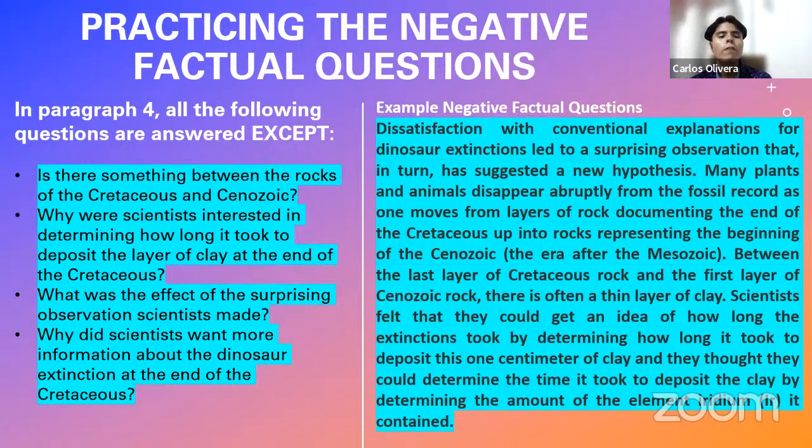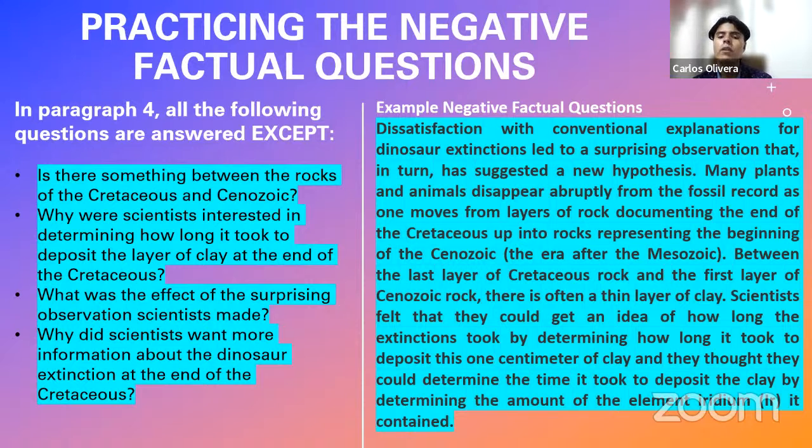In paragraph 4, all the following questions are answered except, and let us read the paragraph before we read the possible responses. It says, dissatisfaction with conventional explanations for dinosaurs extinctions led to a surprising observation that in turn has suggested a new hypothesis. Many plants and animals disappear abruptly from the fossil record as one moves from layers of rock documenting the end of the Cretaceous up into the rocks representing the beginning of the Cenozoic, the era after the Mesozoic. Between the last layer of the Cretaceous rock and the first layer of Cenozoic rock, there is often a thin layer of clay.